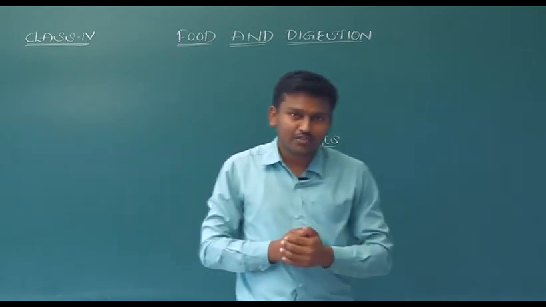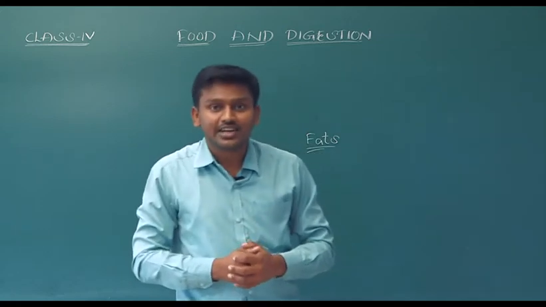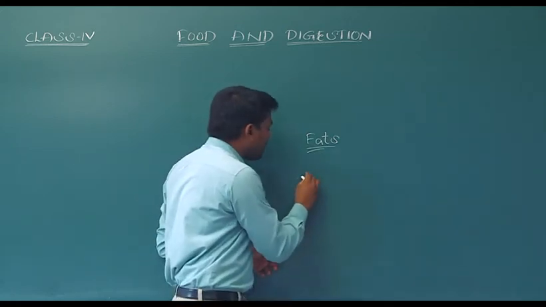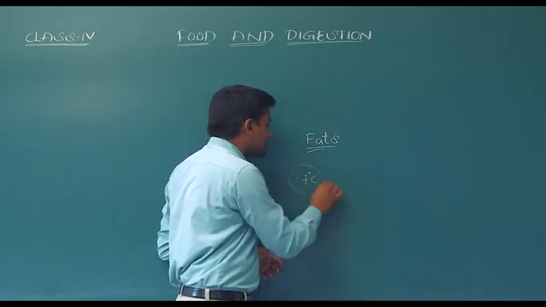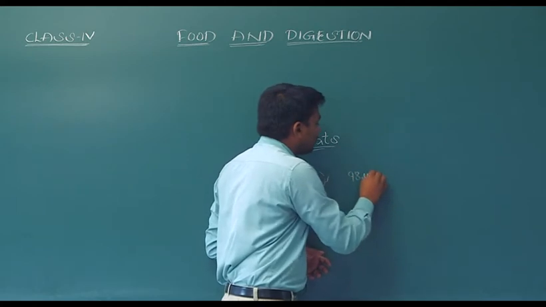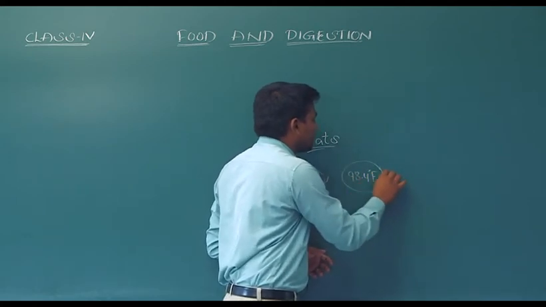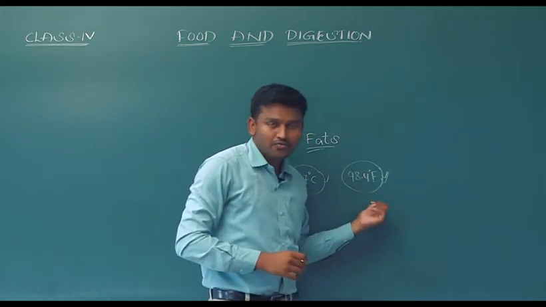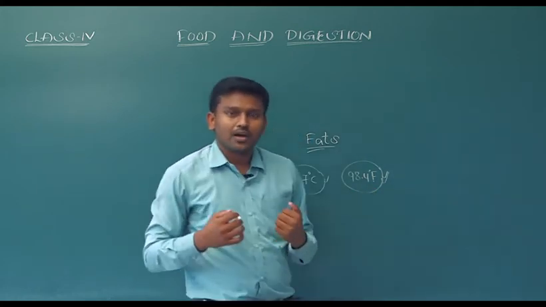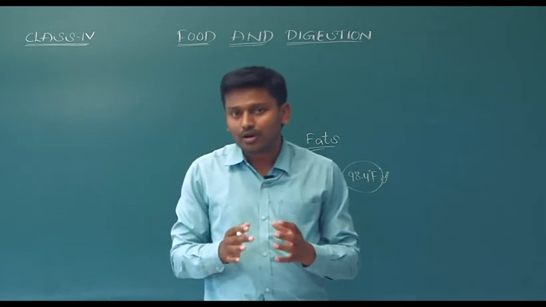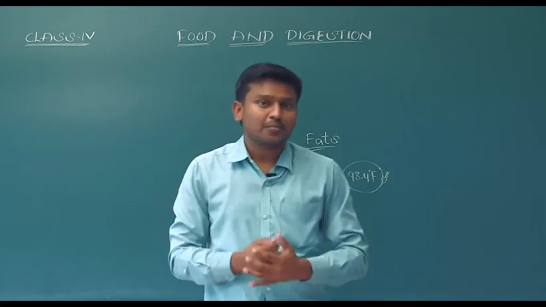What is the temperature of our body? 37 degrees Celsius. Yes, the normal temperature of the human body is 37 degrees Celsius and 98.4 degrees Fahrenheit. So, we can express it in degrees Celsius or in degrees Fahrenheit. Our body needs a particular temperature for our internal organs to work properly.